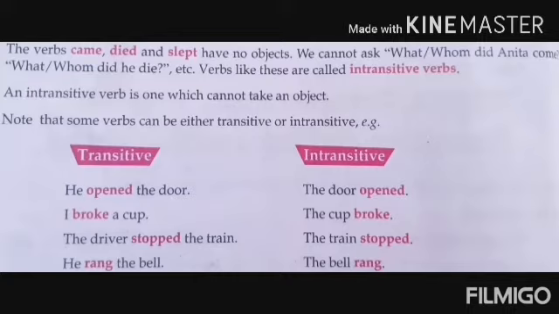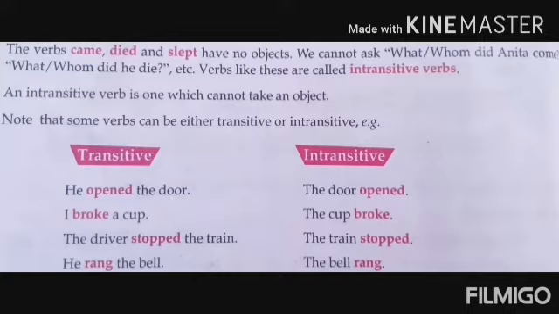And after the verb opened, if you use what and whom, you are not getting any answer. Understood? I broke a cup. Broke what? A cup. The cup broke. Broke what? Broke whom? You are not getting any object. The driver stopped the train. Stopped what? The train. The train stopped. Stopped whom? Stopped what? You are not getting any object.